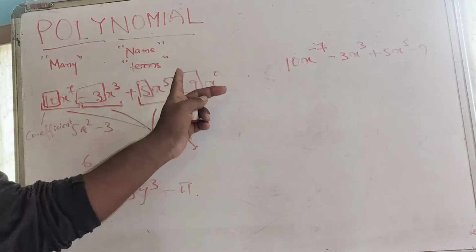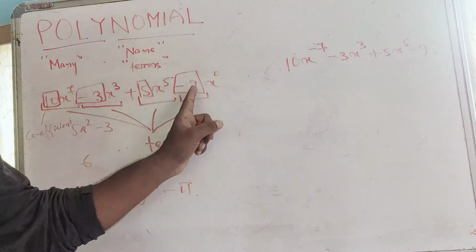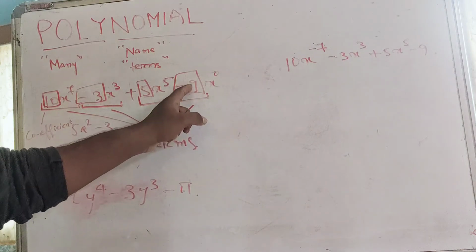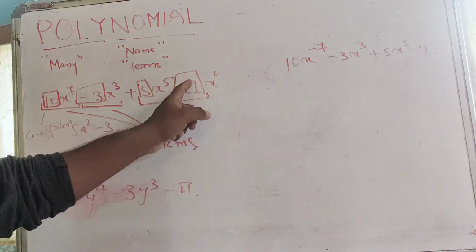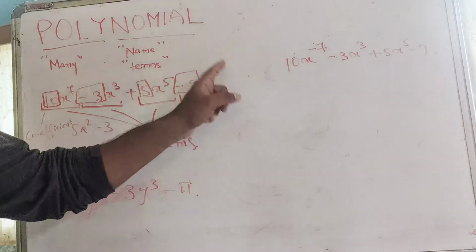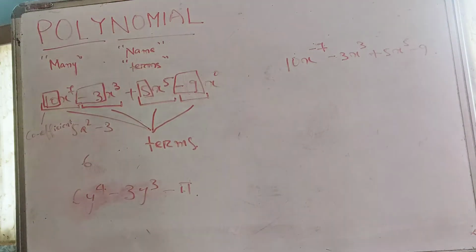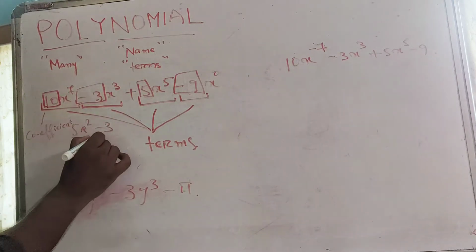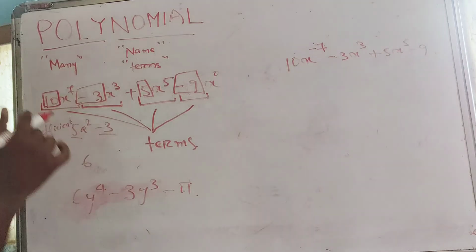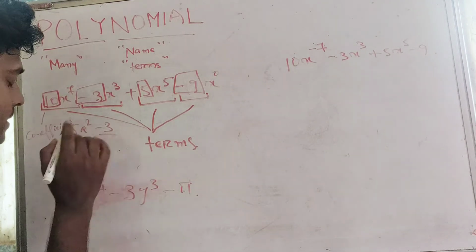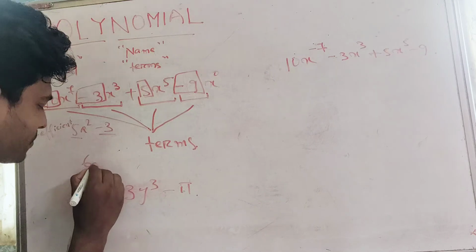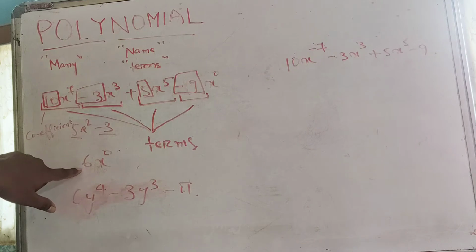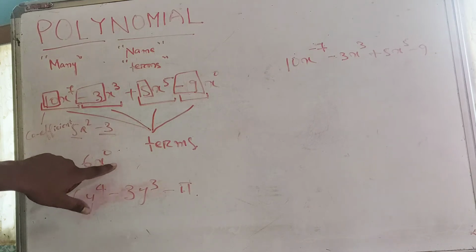I've told you what a coefficient is. A coefficient is a constant number multiplied by some variable. So minus 9 can officially be considered a coefficient because it can be written as minus 9x to the 0 power. So these are the coefficients of a given polynomial. Here 5 is the coefficient, minus 3 is the coefficient, and in this case 6 can be written as 6x to the 0th power. So this is also a coefficient.